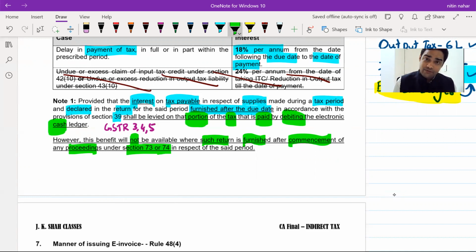Very important point from examination point of view. Read this very carefully and read the question carefully, whether it's on gross or net, depending on whether notice was issued and then you filed the return or you filed it late yourself. Okay.